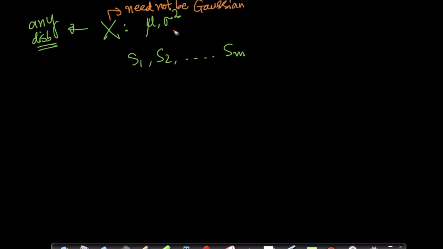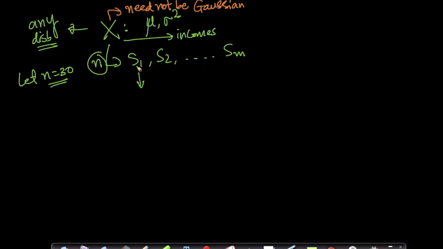Every distribution has a mean and variance. Sometimes not defined, sometimes infinite. But x need not be Gaussian. That's very, very important and critical. Suppose I've sampled S1, S2 of sample size n. So let's assume n equals 30. So these are my incomes of all income earning people in the world. This is the sample of 30 people and their incomes. This is a sample of 30 people and their income, so on and so forth.